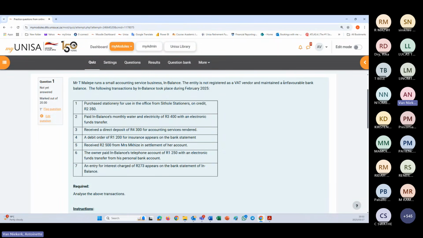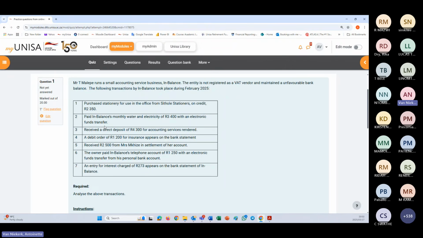Okay, this is the unfavorable bank one. So we already know, I always start with the bank. If it's not bank, then you know it's credit, meaning it's either a client, either a debtor, or we rather refer to it now as your accounts receivable, or a creditor, meaning your accounts payable. If it's not that, then I always know it's bank, and the same the other way around. So unfavorable bank, we all now know, is a liability, and it increases on the credit side.